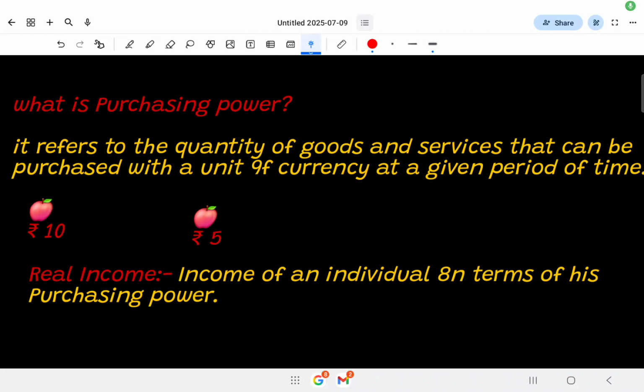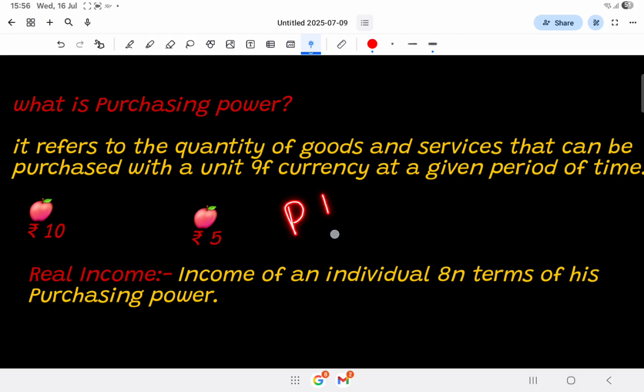What is purchasing power? Purchasing power refers to the quantity of goods and services that can be purchased with a unit of currency at a given period of time. In simple words, we can say that purchasing power is the power of a currency to buy goods and services.